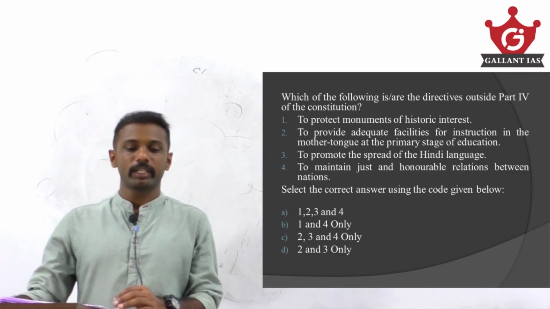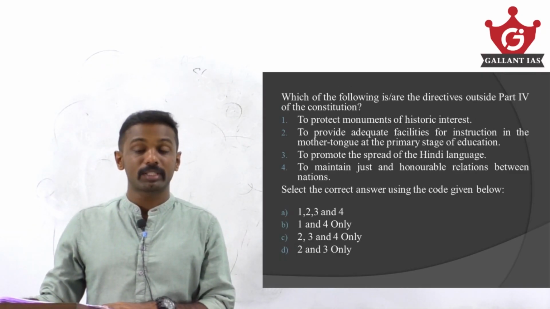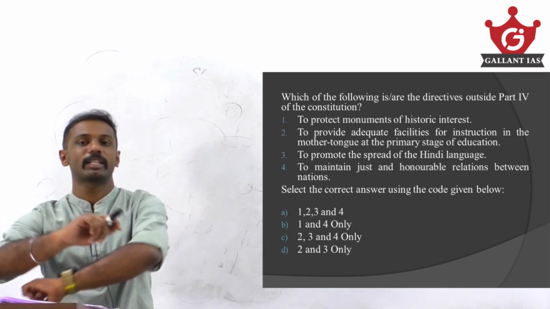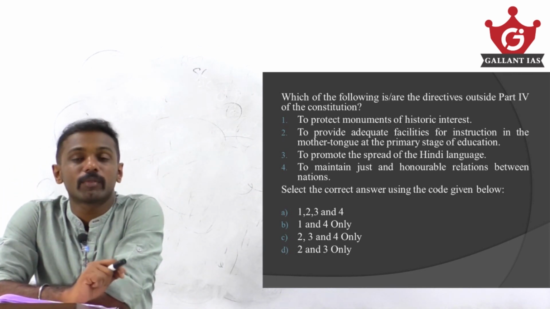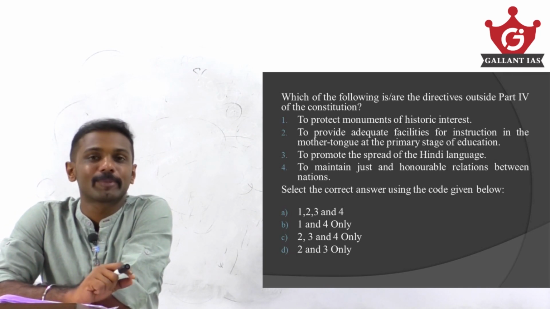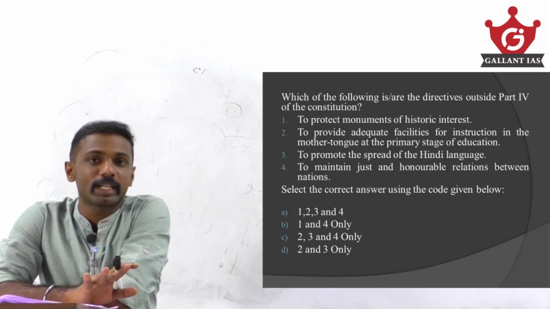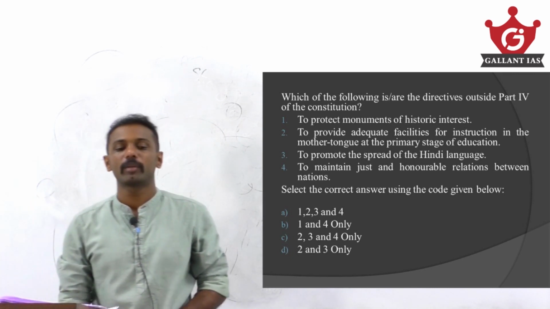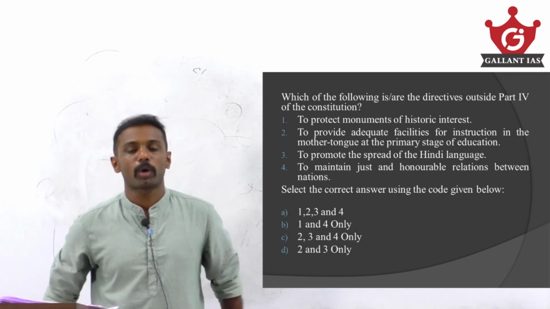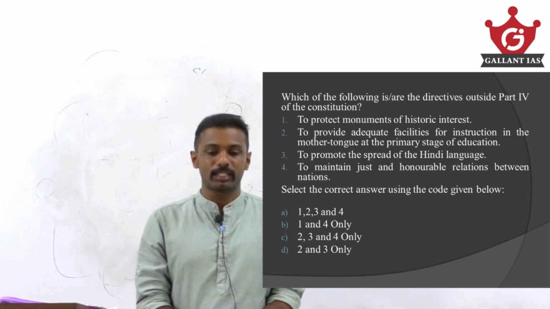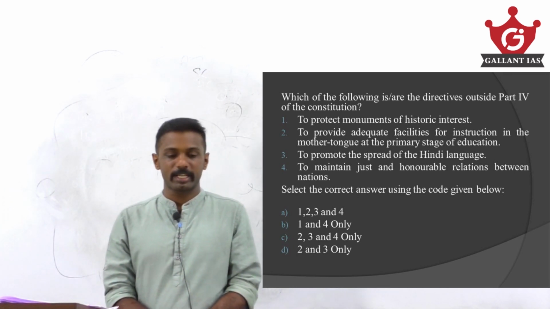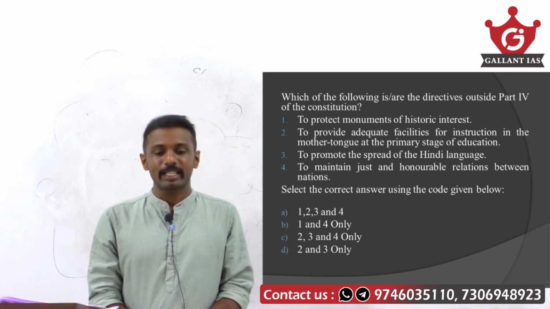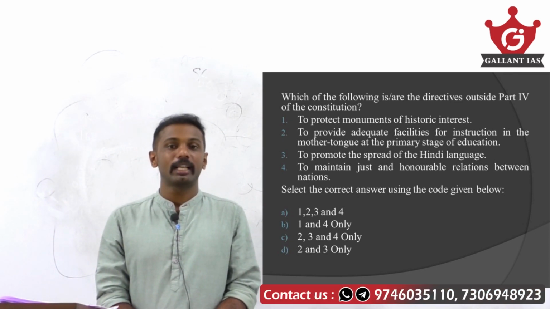Which of the following is or are the directives outside Part 4 of the Constitution? That is, from among these 4 options, outside Part 4 means, so what is Part 4? Directive Principles of State Policy. So which of the 4 directives are outside the DPSP is asked here. To protect monuments of historic interest, to provide adequate facilities for instruction in the mother tongue at a primary stage of education, to promote the spread of Hindi language, to maintain just and honorable relations between nations.